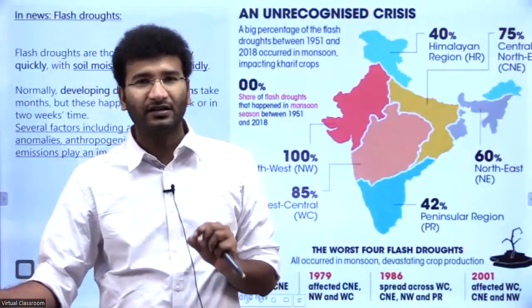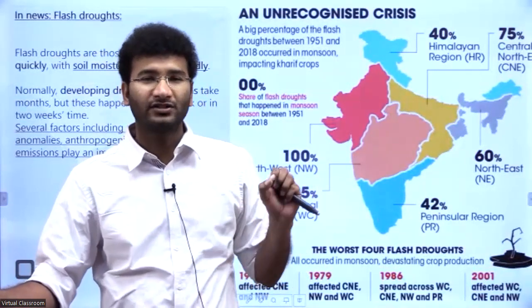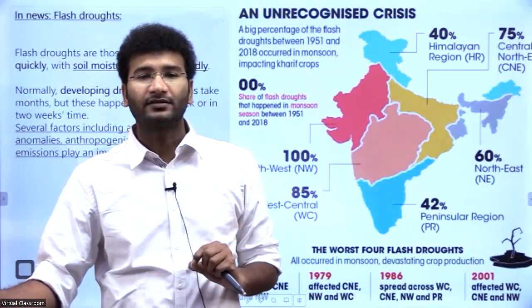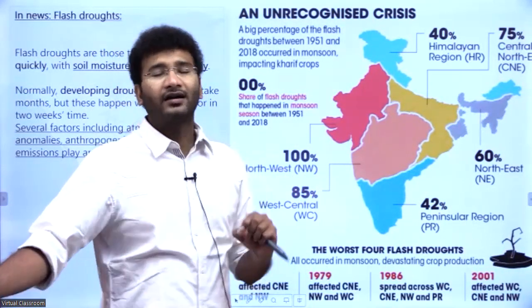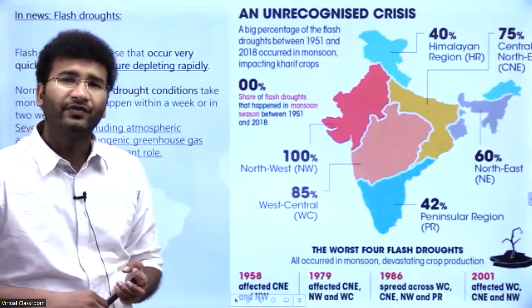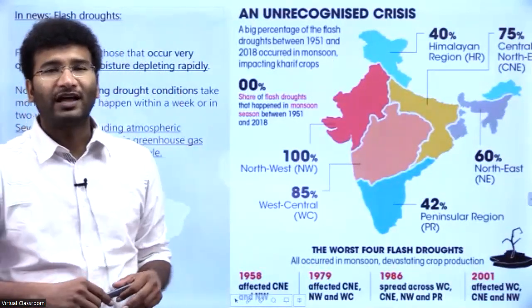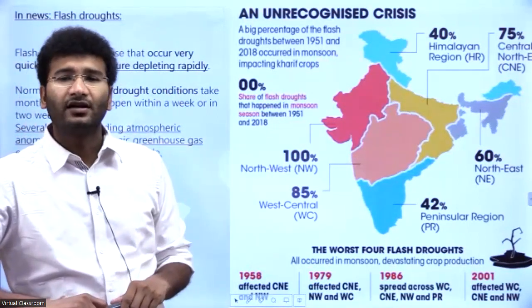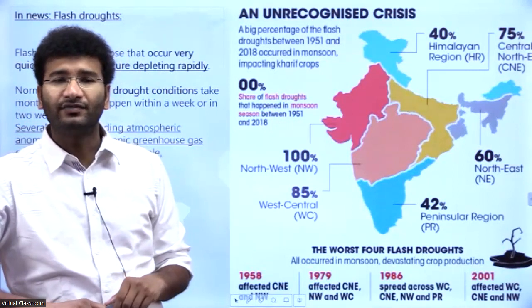So this type of flash droughts across India is increasing over a period of time, right? Now, occurrences of these events. Earlier, until the 1950s, 1970s, these flash droughts used to happen very, very rarely. But these days, flash droughts are a regular phenomenon.